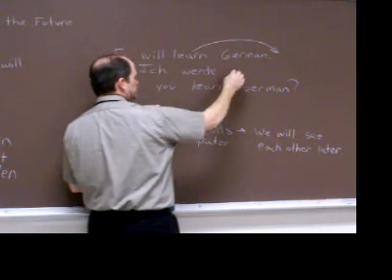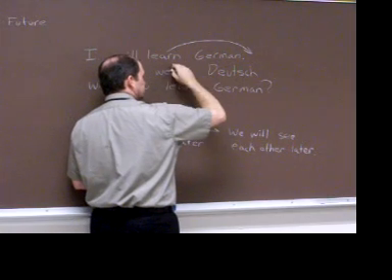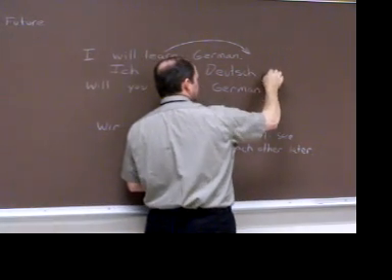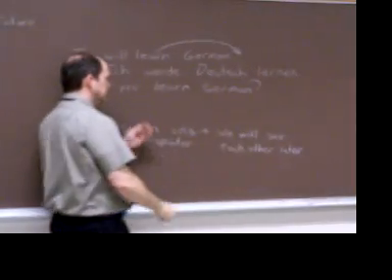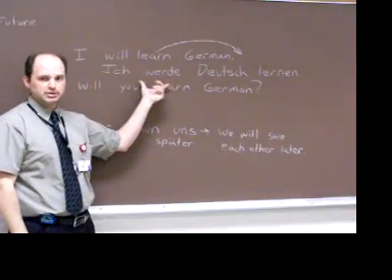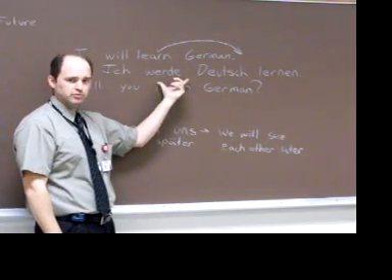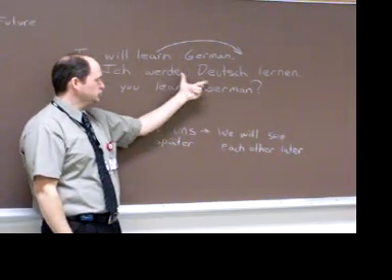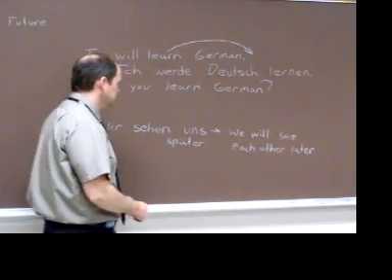The word for German in German is Deutsch. And then we're going to put our second verb, in this case lernen, at the end. So here we have converted it to German. Ich werde Deutsch lernen. I will learn German. Or if you translated it literally for you English speakers, I will German learn. Just emphasizing the fact that the second verb travels to the end.